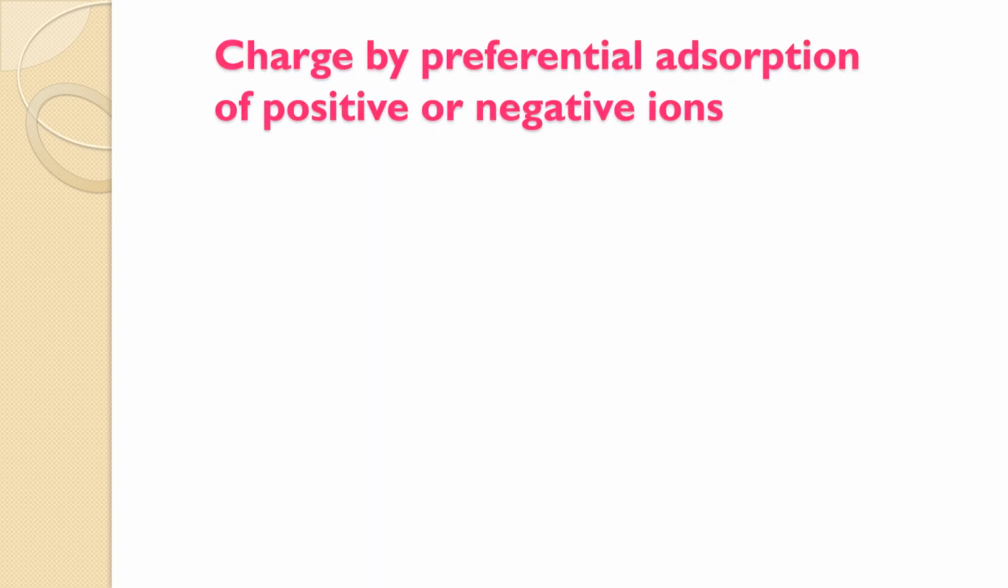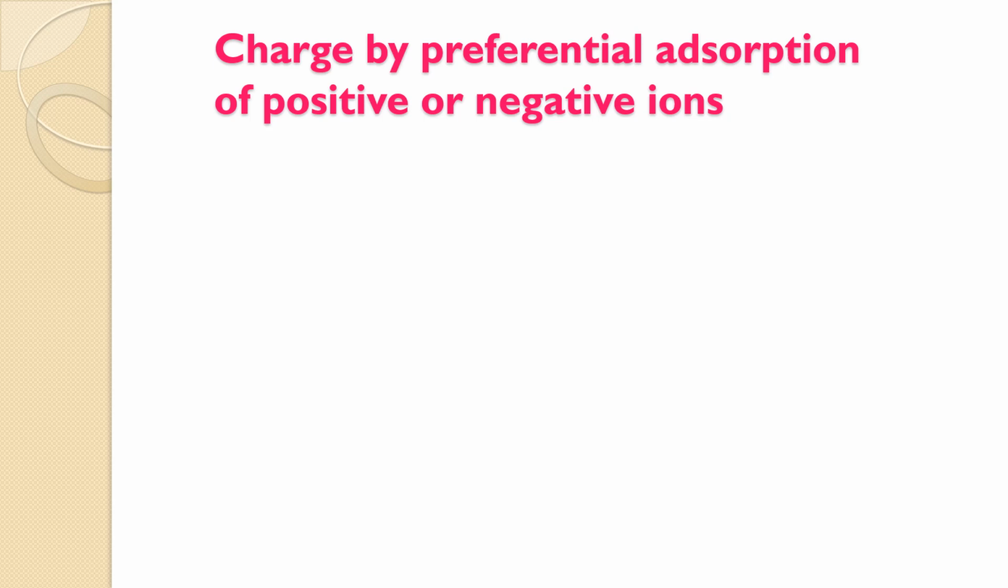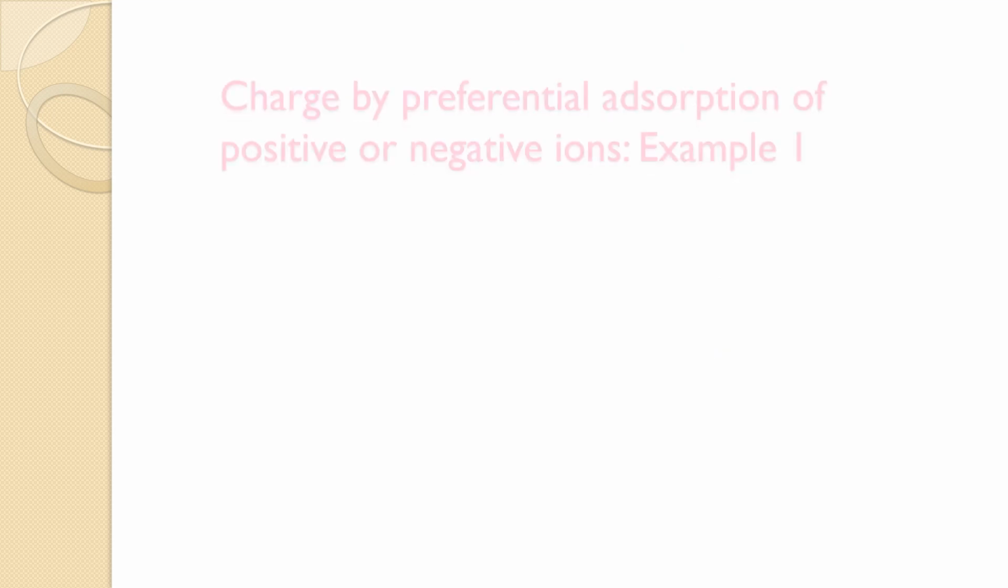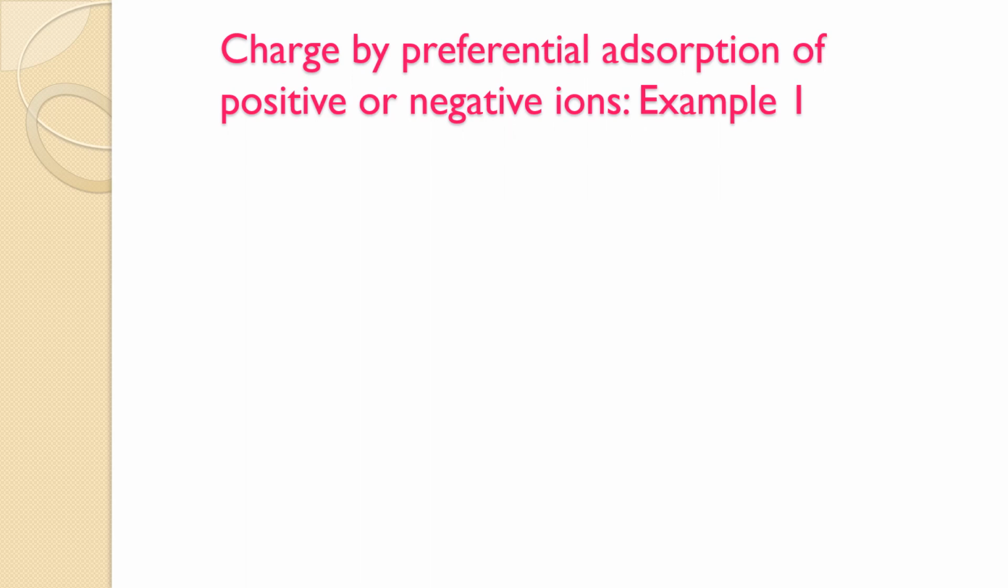Now we will study charge by preferential adsorption of positive or negative ion. When two or more ions are present in the dispersion medium, the preferential adsorption of the ion common to the colloidal particles usually takes place, and it is the ion which is present in excess. Now, let us see how charge by preferential adsorption of positive or negative ion takes place.